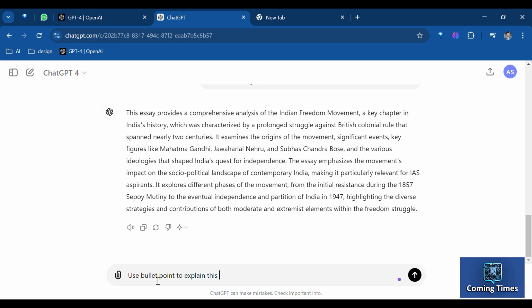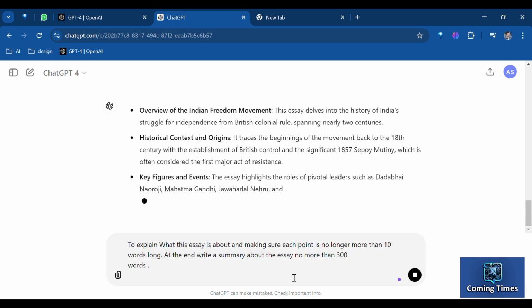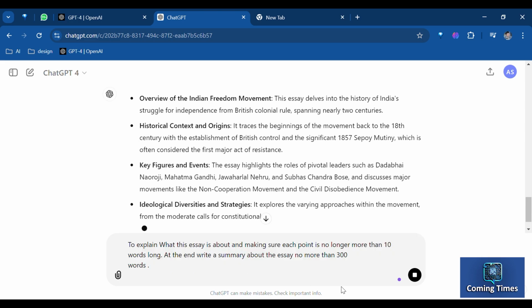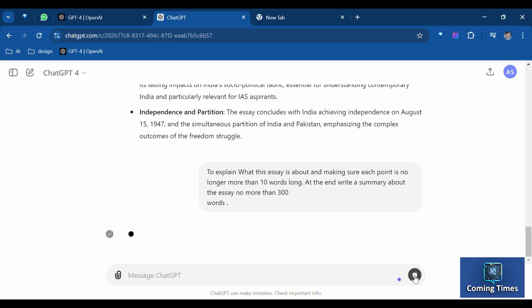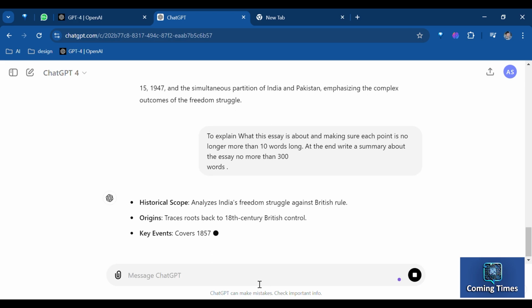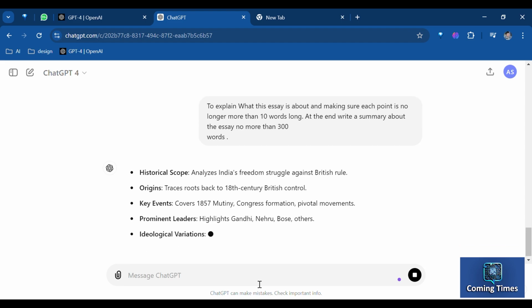We can ask GPT with more precision. For example, let me give another prompt in regards to my earlier chat. This time, my prompt says, explain what this essay is about, making sure each point is no longer than 10 words long. At the end, write a summary about the essay, not more than 300 words. Let's see how GPT replies now.